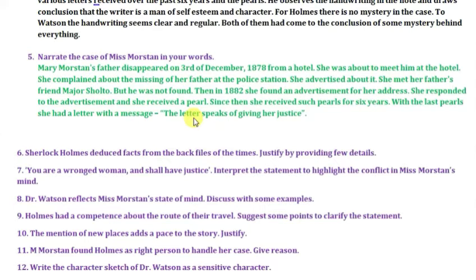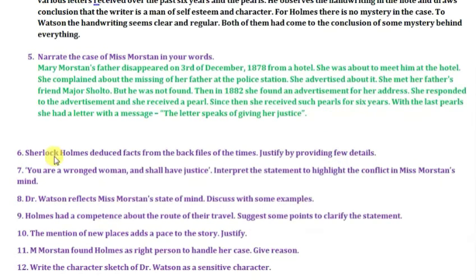So here we come to know that there was something really very suspicious about her father's disappearance and her receiving 6 pearls. So did something really bad happen to her father? Or was her father involved in something which caused his disappearance? Or did he himself go away from the world? So there were many mysteries which she wanted to solve, and thus she approached Sherlock Holmes to solve this mystery.